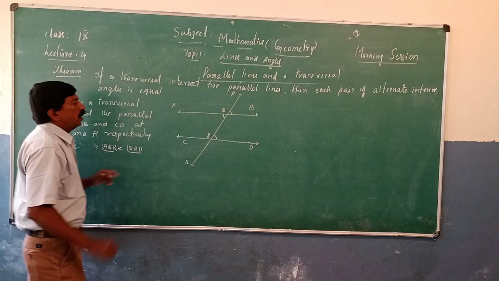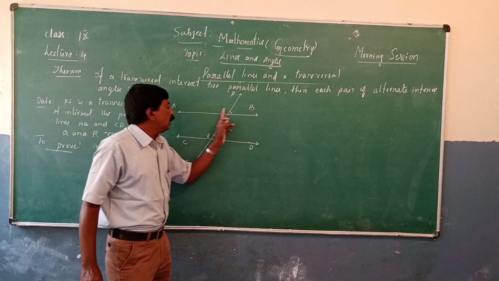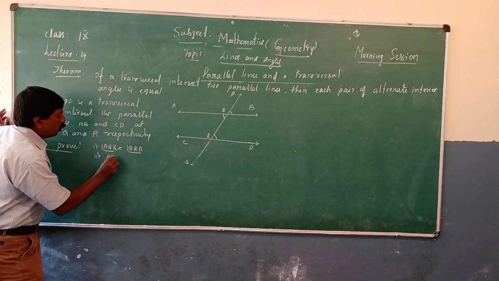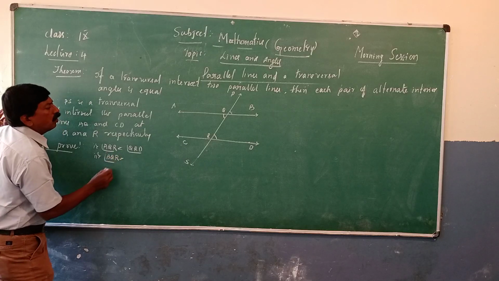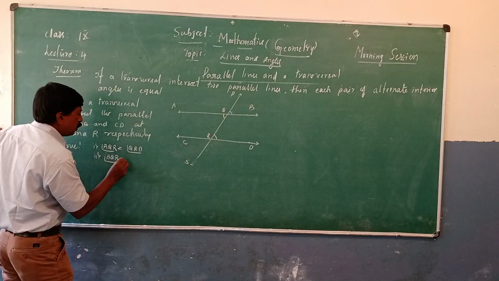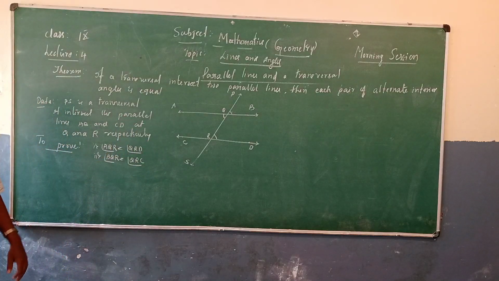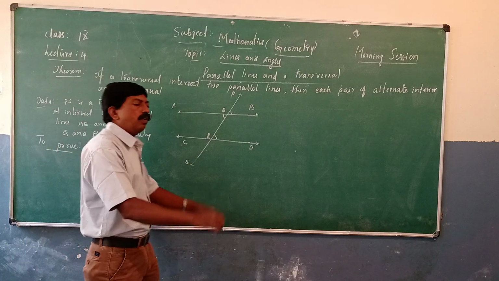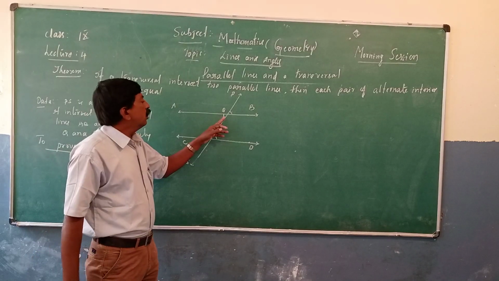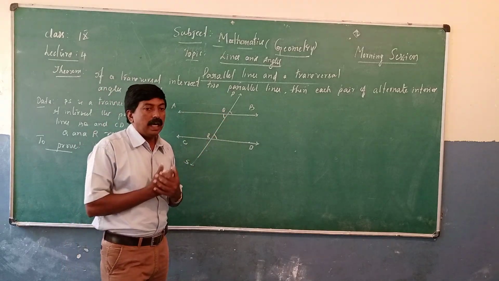We have to show that AQR is equal to QRD, and BQR, the second pair of alternate interior angles, must be equal to QRC. You have to prove this. Alternate interior angles are equal. You already know alternate interior angles and alternate exterior angles. So AQR is equal to QRD. You have to show that.